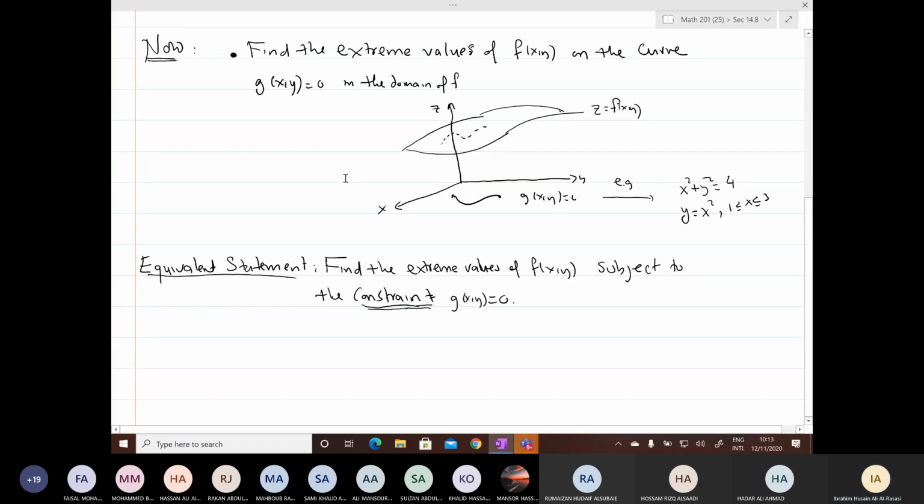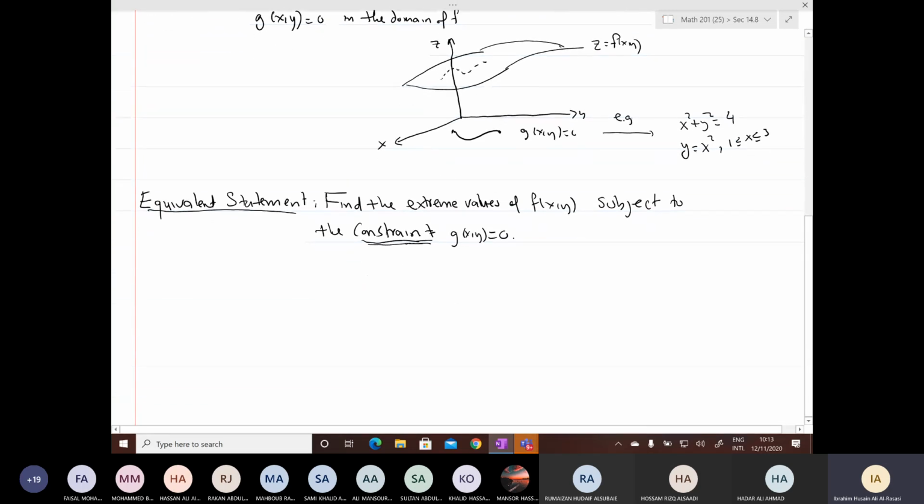Okay. Now this is the statement of the problem. Now how to solve it? There is a theorem that tells us how to find the solution. This theorem describes how to solve that problem.